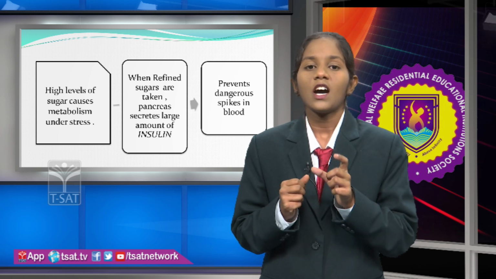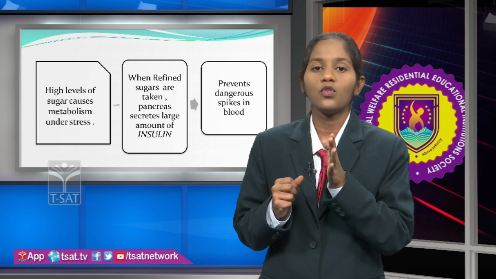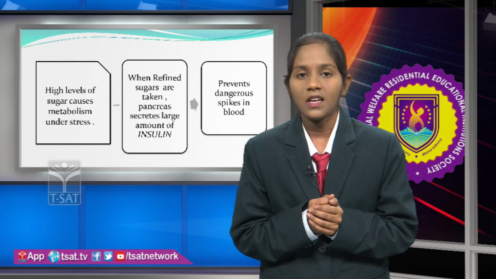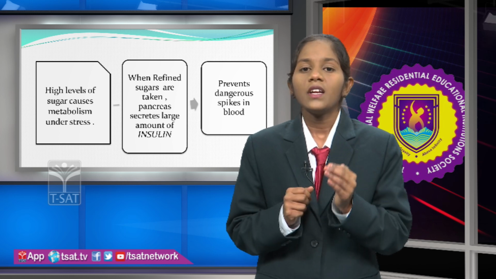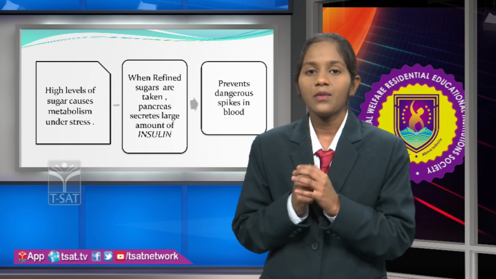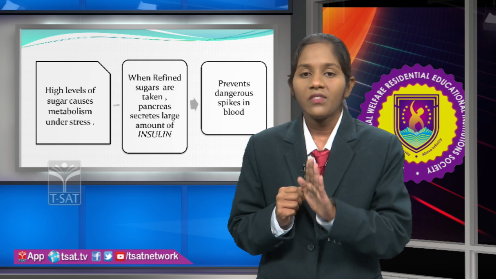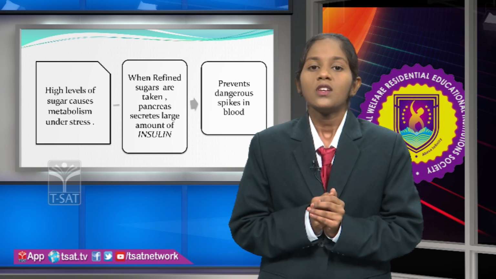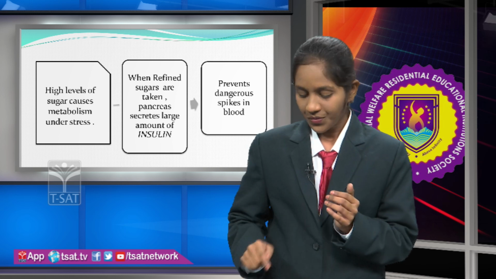Insulin is a hormone which plays a crucial role in the deposition of glucose into different types of cells like liver cells and muscle cells. When the pancreas secretes insulin, this insulin prevents dangerous spikes in the blood. This is how junk food slows down your metabolism.